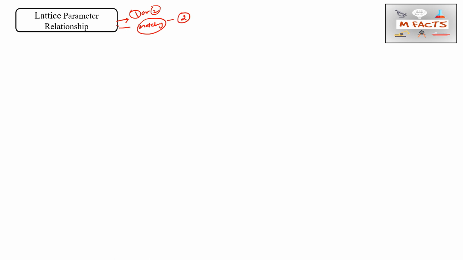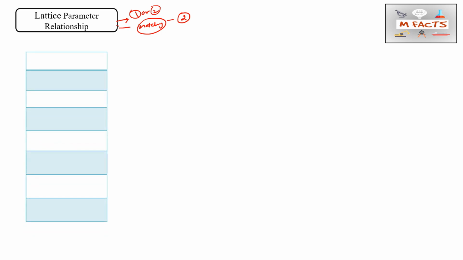People make silly mistakes because of exam pressure, so I don't want to let you make mistakes in the exam. That's why I am telling you the tricks. This is just a simple trick, and you can adopt it if you don't have any trick to remember these things. There is a lot of confusion among students sometimes regarding the lattice parameter relationship and the axes and angles relationship. That's why I am taking this up in this video. First of all, I will tell you the trick, what it is and how it works.